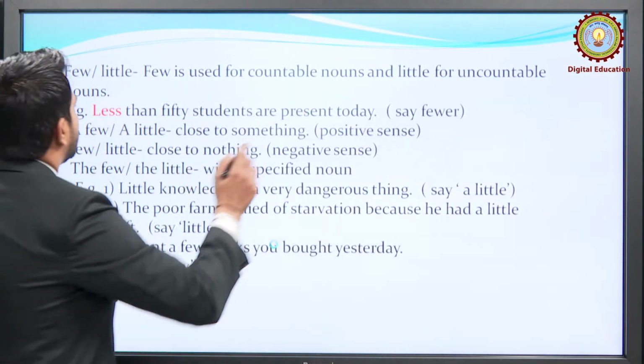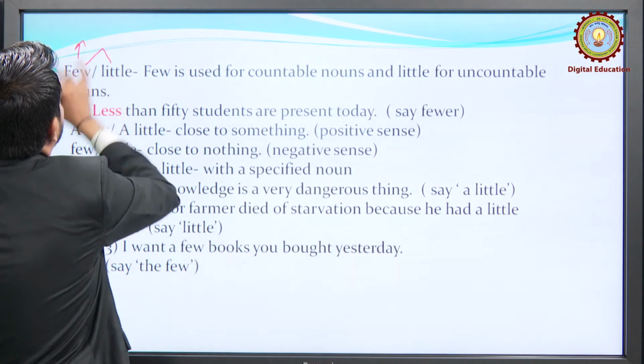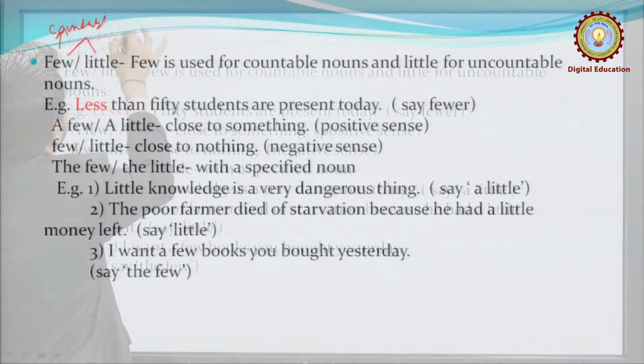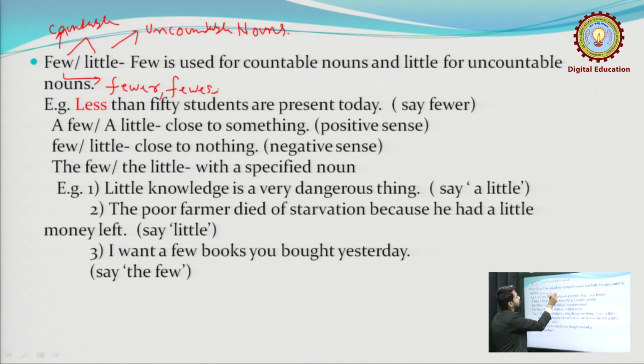Now, what is the difference between few and little? Few is used for countable nouns and little is used for uncountable nouns. Earlier we discussed countable and uncountable nouns. What are the comparative and superlative degrees of few? The comparative degree of few is fewer and the superlative degree is fewest. What is the comparative degree of little? Less, and the superlative degree is least.